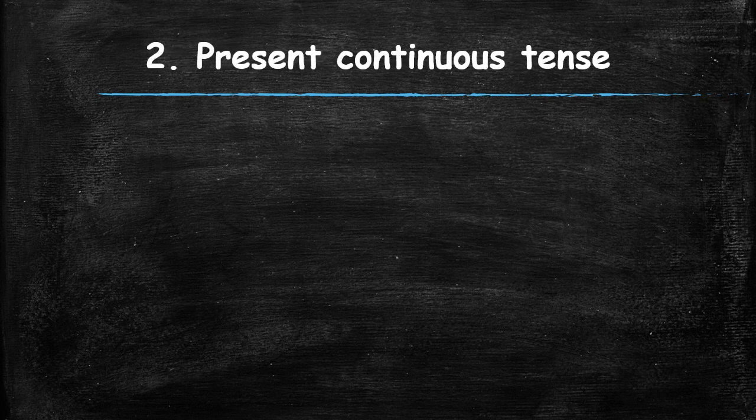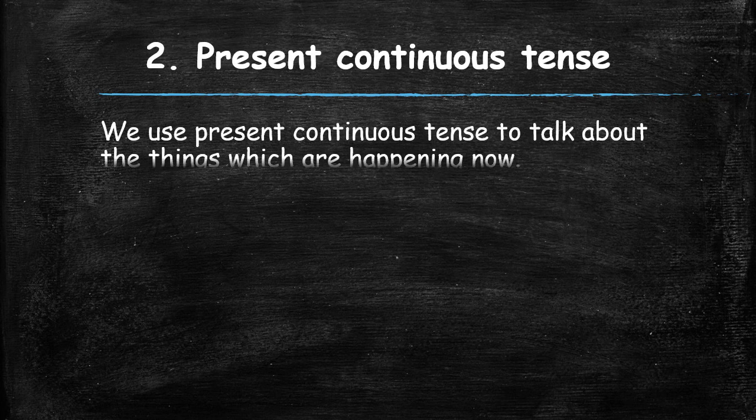Present continuous tense. We use present continuous tense to talk about things which are happening now. That means present continuous tense is used for an action that is happening currently, but not necessarily at this point of time.